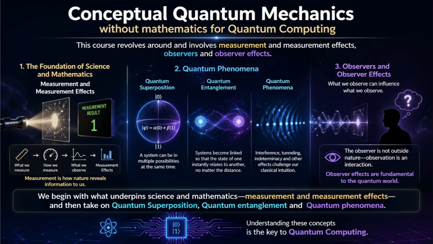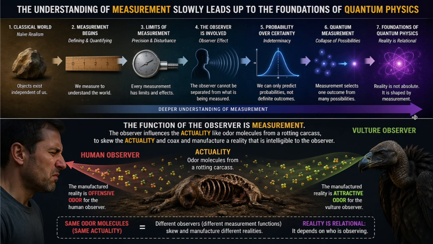The course Conceptual Quantum Mechanics without mathematics for quantum computing revolves around and involves measurement and measurement effects, observers and observer effects. We begin with what underpins science and mathematics, measurement and measurement effects, and then take on quantum superposition, quantum entanglement, and quantum phenomena. The understanding of measurement slowly leads up to the foundations of quantum physics.